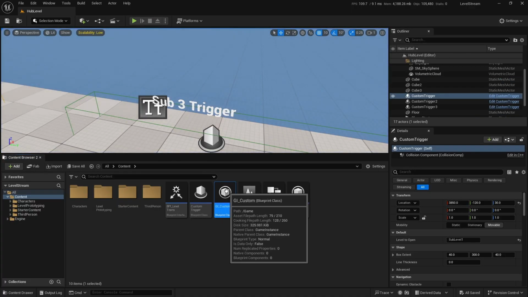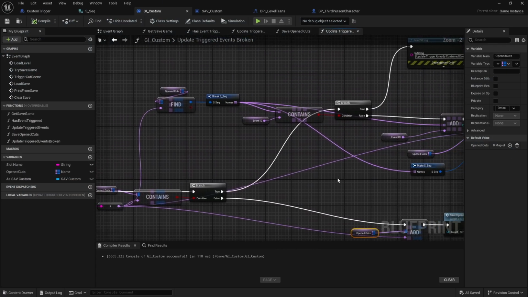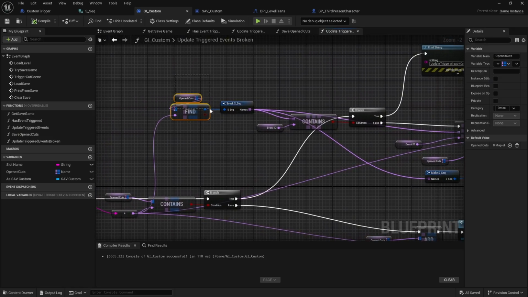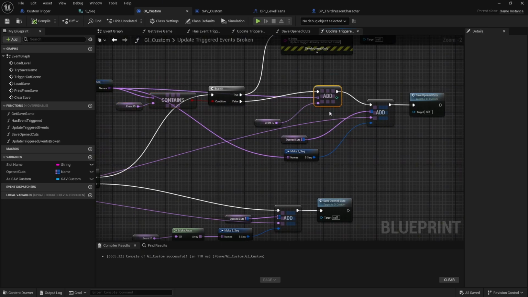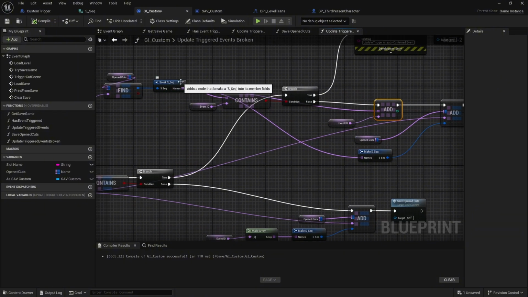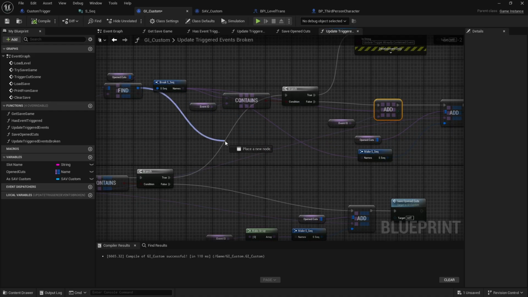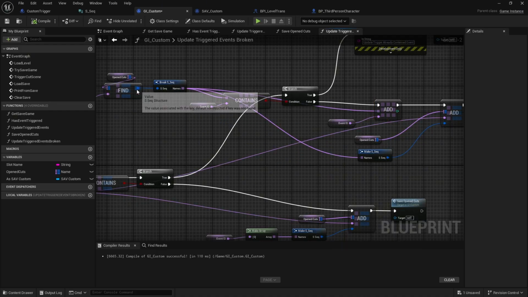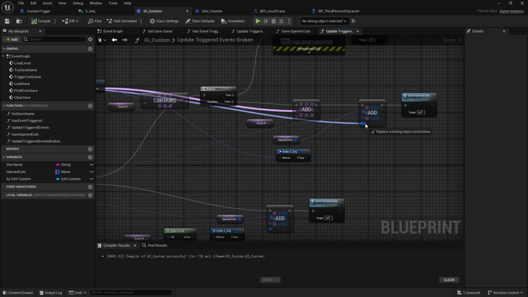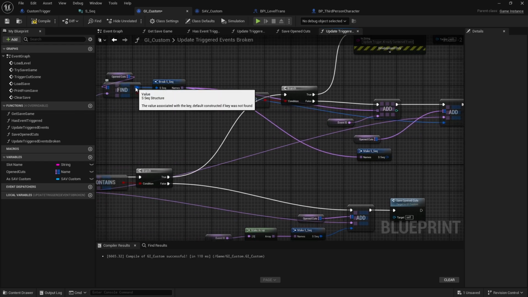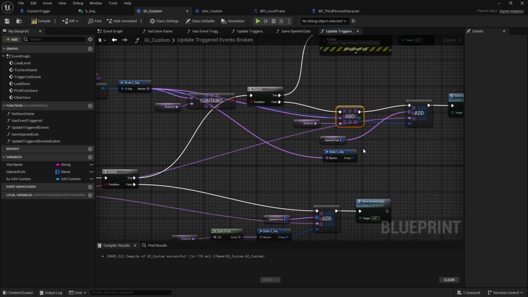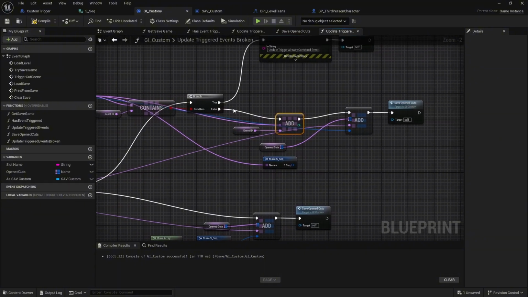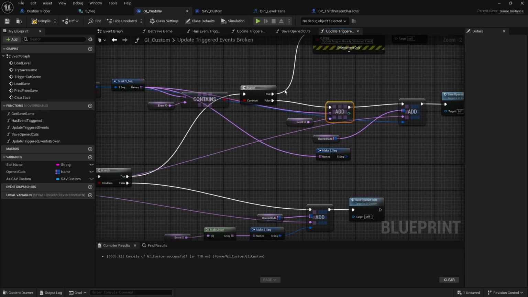So let's see what's going on with that. And that is our true branch here, where we're finding the open cut, we're breaking the sequence, we're seeing if it contains the item, and then we're adding it. So it's this add right here that is pretty much never going to work, because this structure here is not going to work like that. Even if you were to pass this right in, it wouldn't work, because this struct has not been updated. Even though we've added this to the array, that's just not quite how nested arrays are going to work inside of structures, unfortunately. Unless you know a dirty trick that I don't, this will not work.